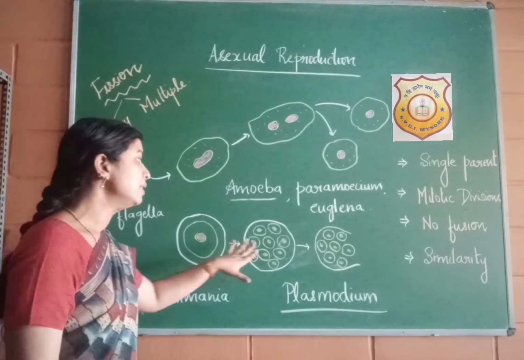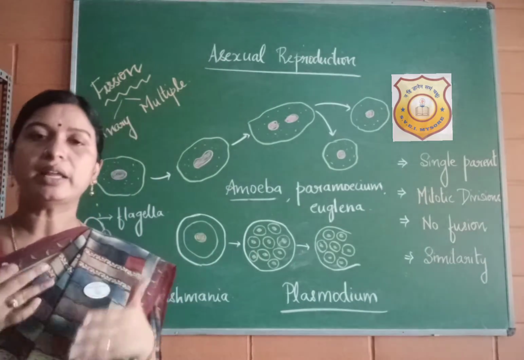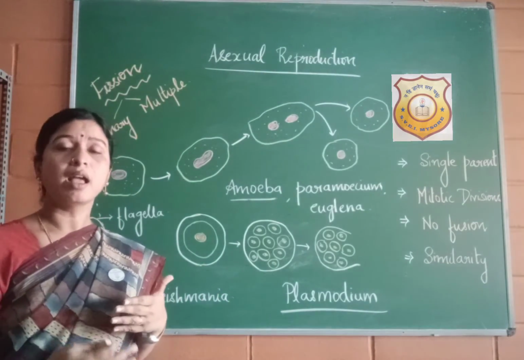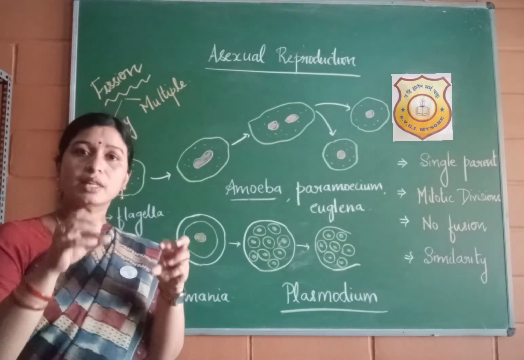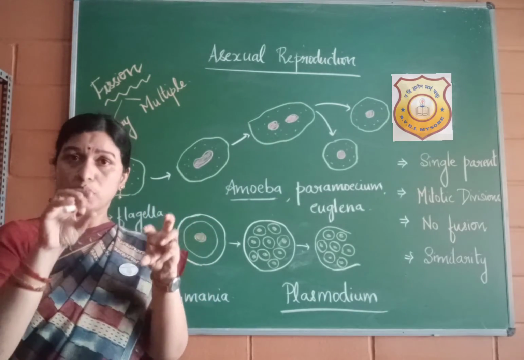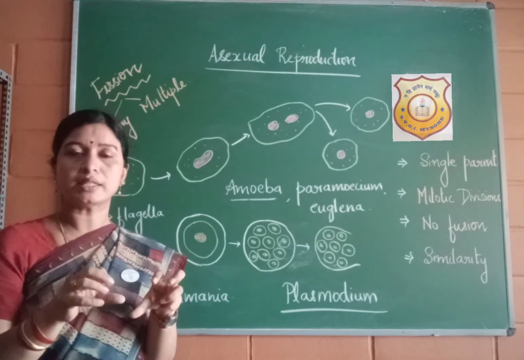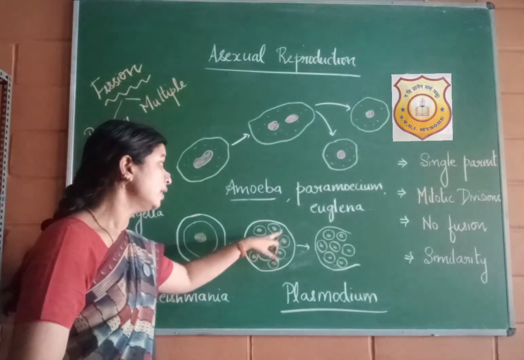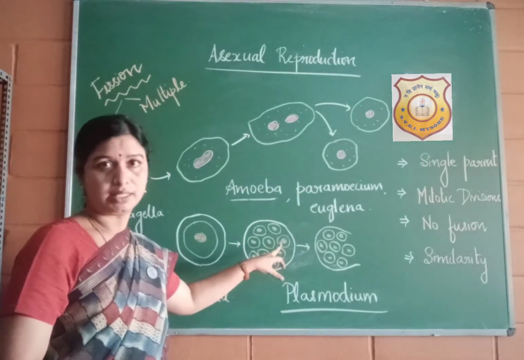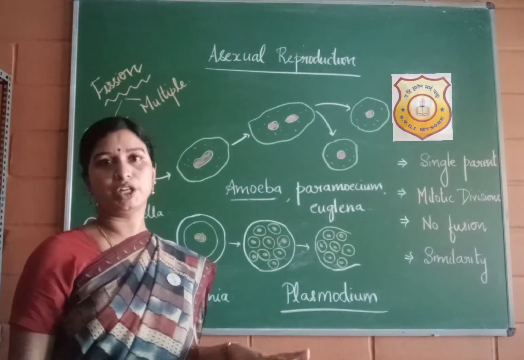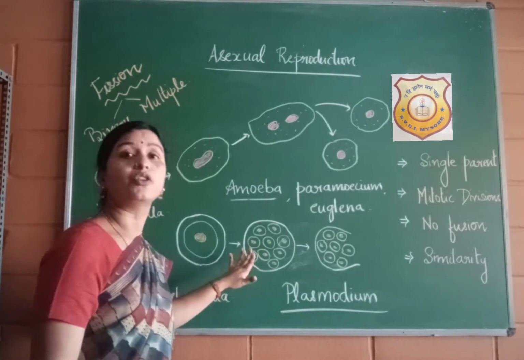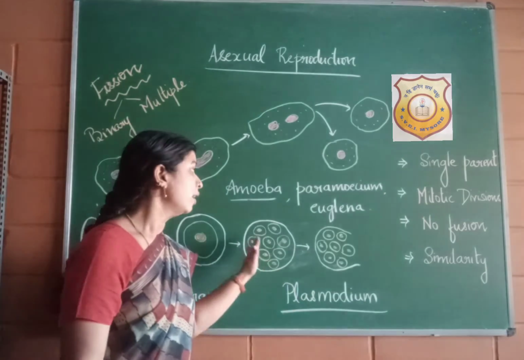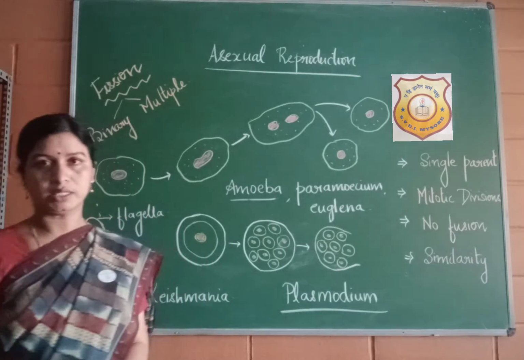When this occurs, inside, the nucleus will divide several times. It keeps on dividing again and again. After the division of the nucleus, the cytoplasm also divides, and the nucleus is surrounded by small bits of cytoplasm, giving rise to many new cells. All these cells are again surrounded by the cyst. And during favorable conditions, when conditions are favorable for the organisms to survive or come out, the cyst wall will break open, releasing all these new organisms outside.